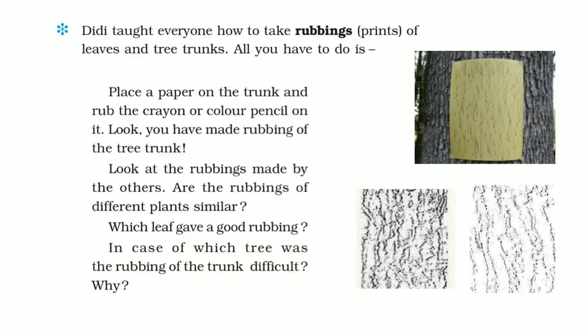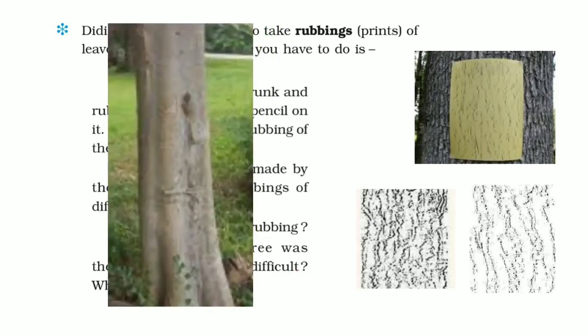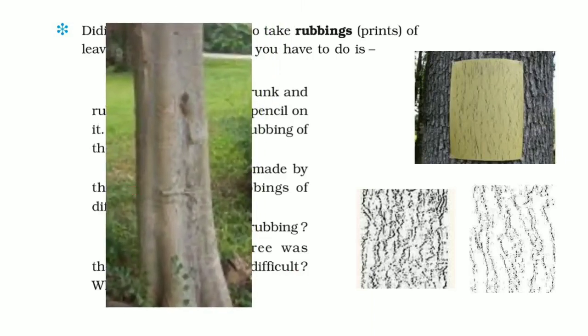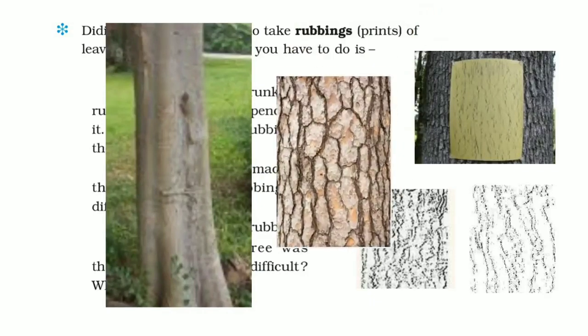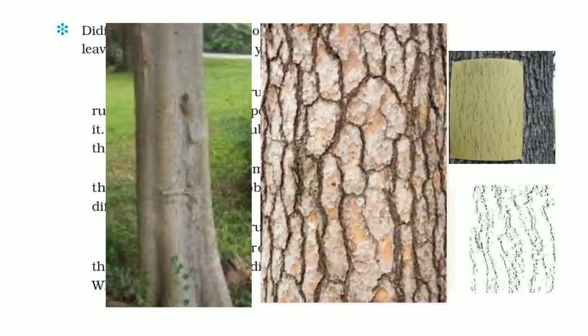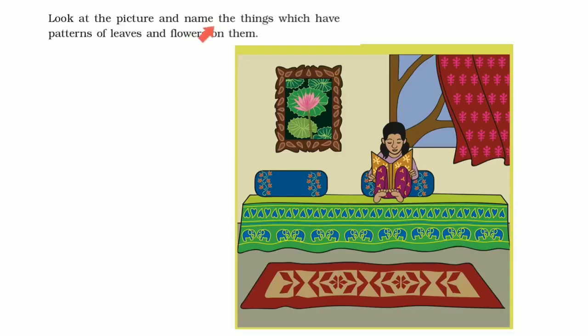In case of which tree was the rubbing of the trunk difficult? Why? If the tree has a smooth surface, rubbing will be difficult, because a rough surface will get a nice print on paper. Here is the picture of a tree which had a smooth surface, and this one is the picture of a tree which has a rough trunk.